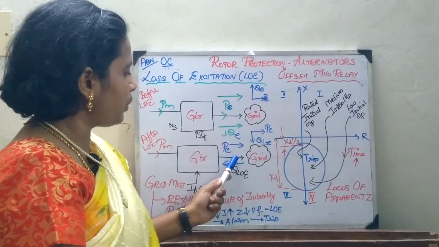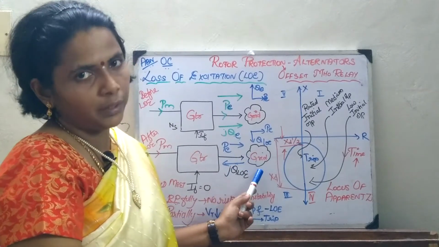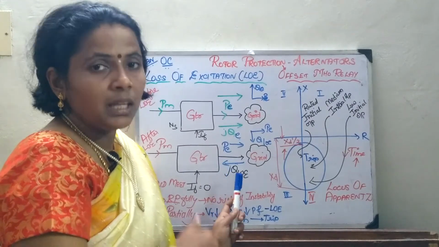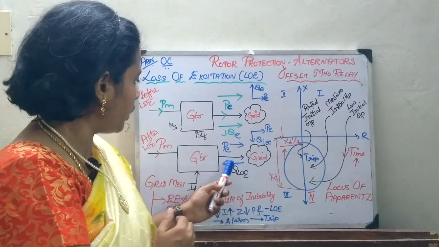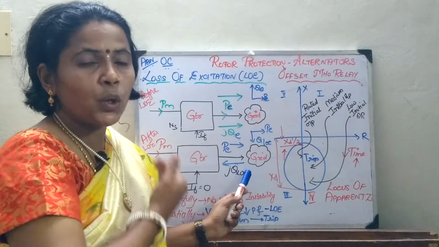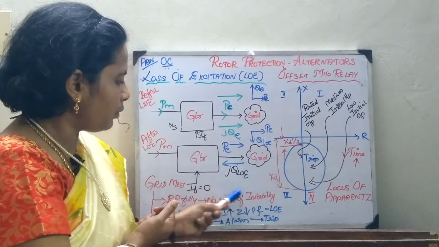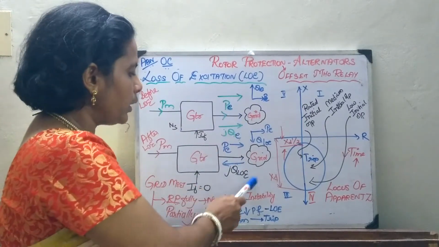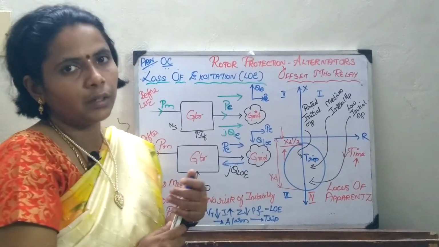Suddenly, if the loss of excitation occurs, then the generator will be tripped from the grid. When it gets tripped, the power input is intact but the external power output is cut off. In that case the generator will start running as an induction generator. It draws the reactive power from the grid. Before that it was feeding the reactive power to the grid. Now, due to the loss of excitation, it is going to get the reactive power from the grid.